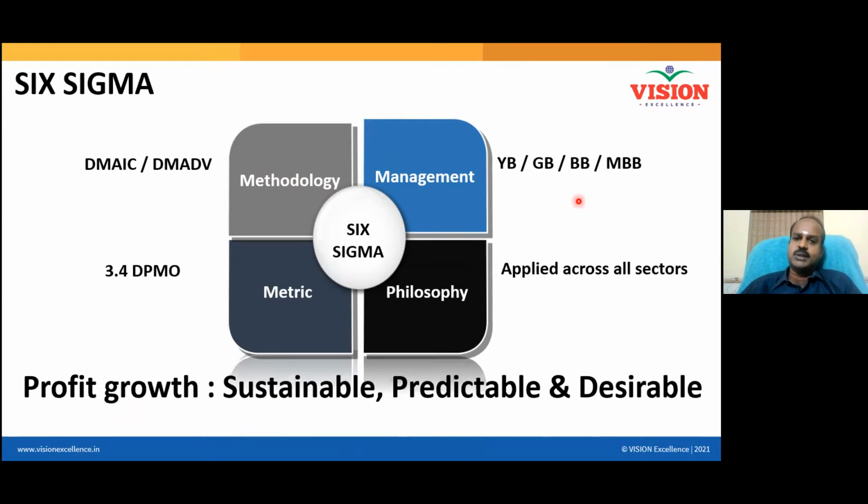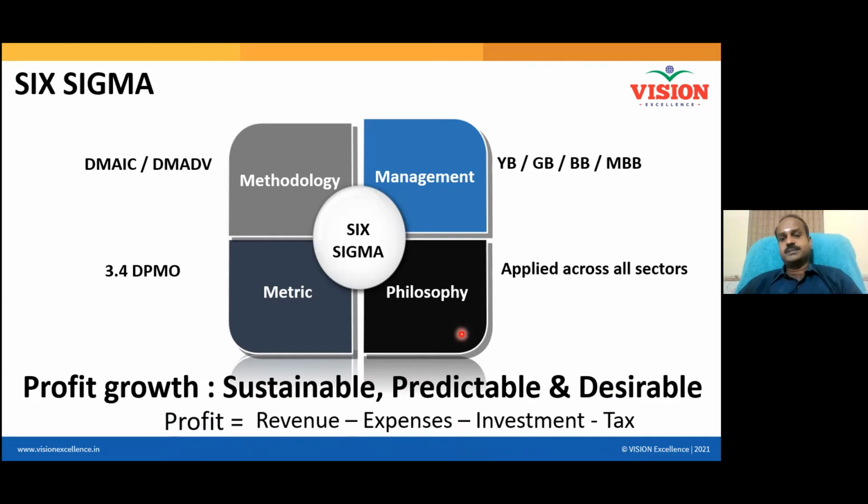So what does Six Sigma give to the company? Six Sigma gives the company profit growth. Profit growth which is sustainable. Profit growth which is predictable. Profit growth which is desirable. And everything following the laws of the land. Do you understand? Every word is important. So this is the equation for profit in the world of Six Sigma. Profit is revenue minus expense minus investment minus tax.